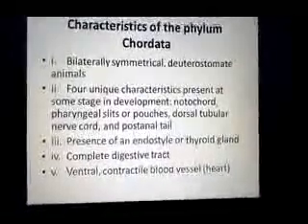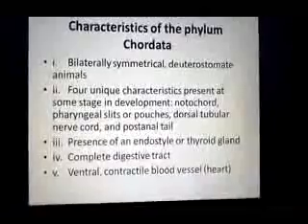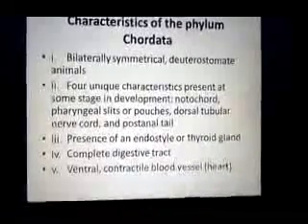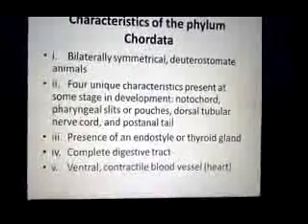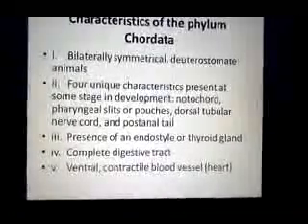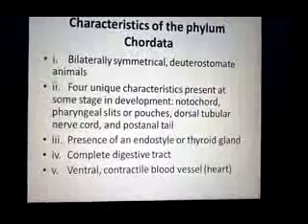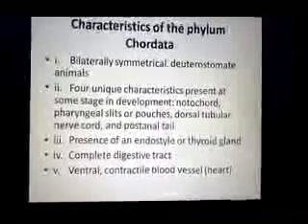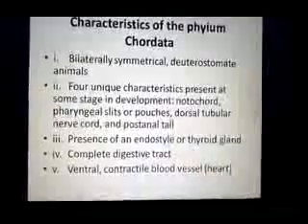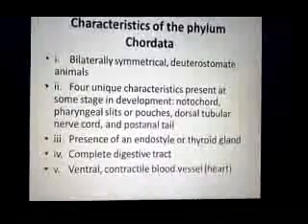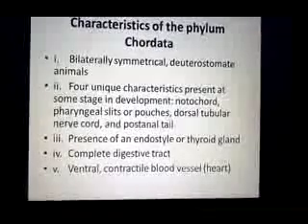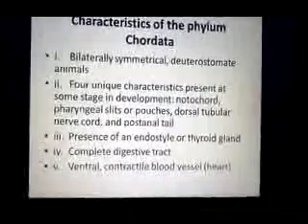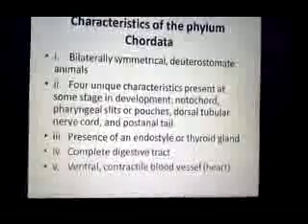The second point is the four unique characteristics of the chordates, which are not found in other animals. These characteristics appear during developmental stages. These four characteristics appear simultaneously in the animals, or they appear one by one during their development.